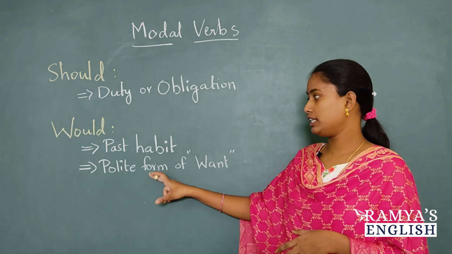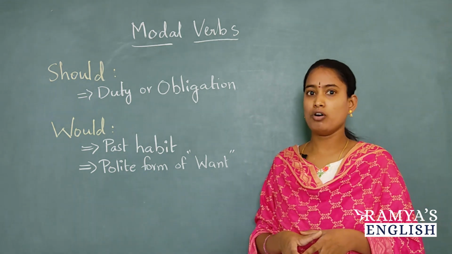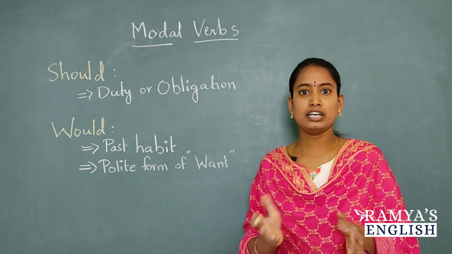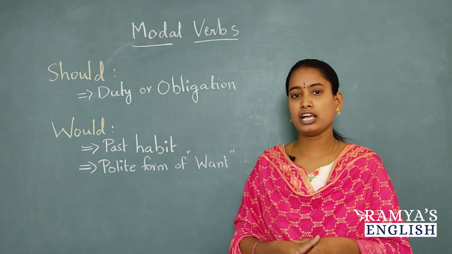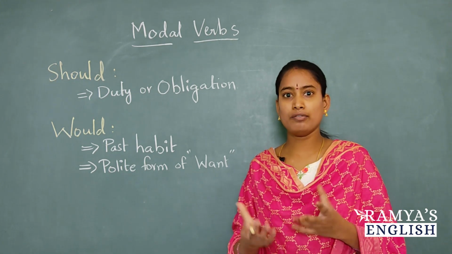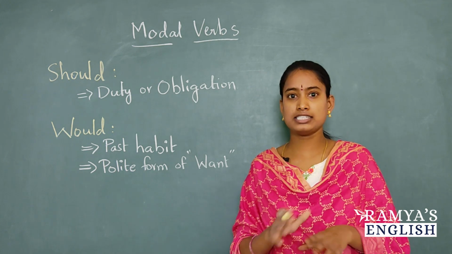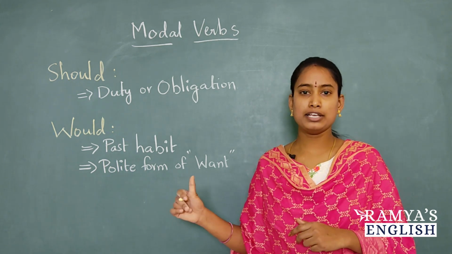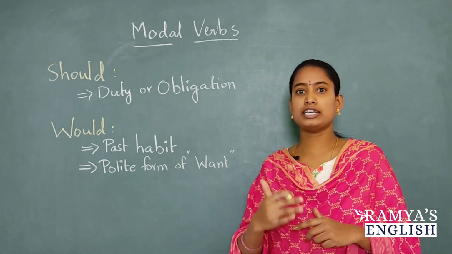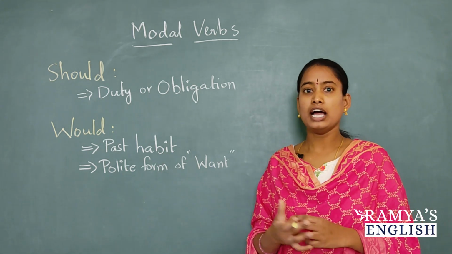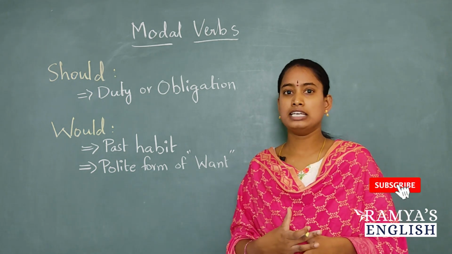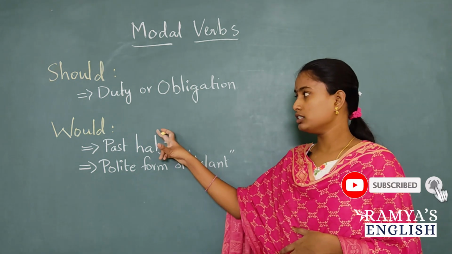And next use of would is polite form of want. Let's say you are writing a leave letter. In that leave letter, generally you mention, I would take leave for 2 days or something. So you cannot say, I want leave for 2 days. That is completely informal. In the place of that want, we can use would to express polite request. I would like to take, or I would take 2 days leave. That is a use of would.